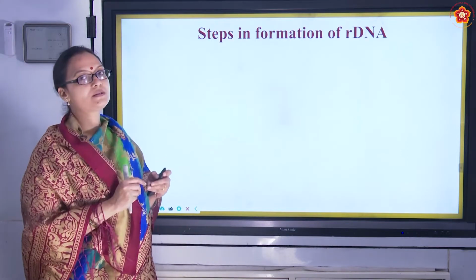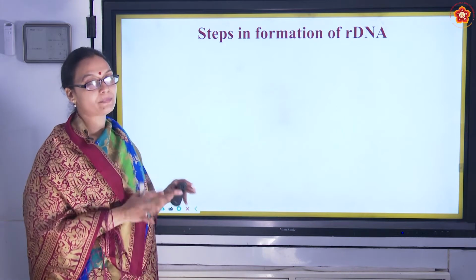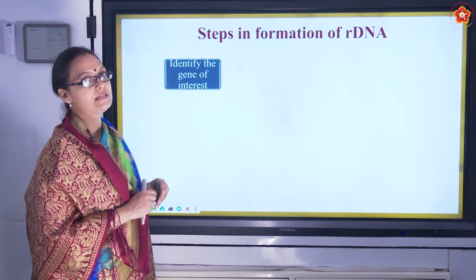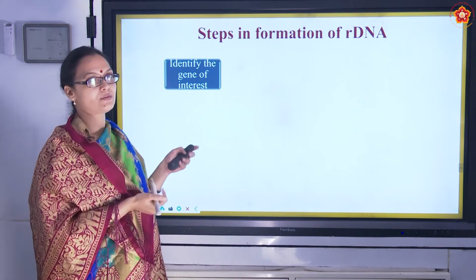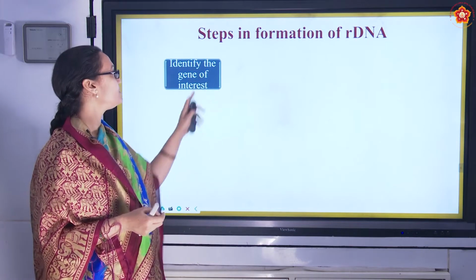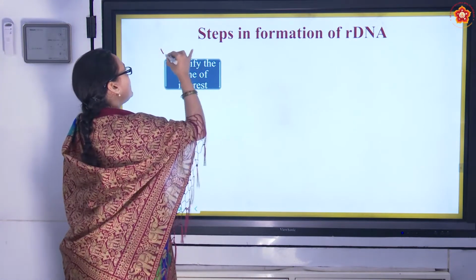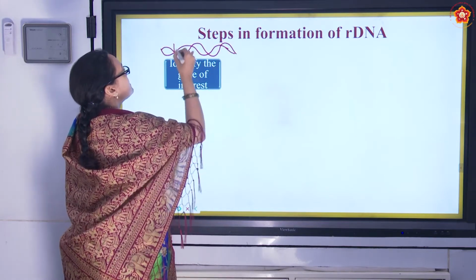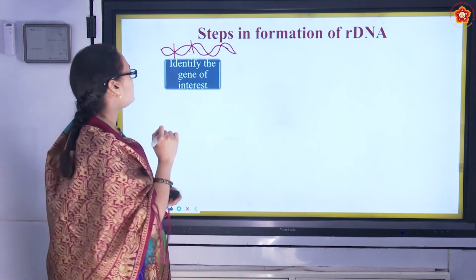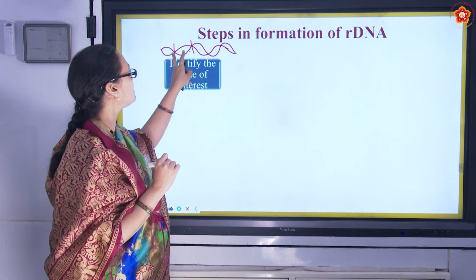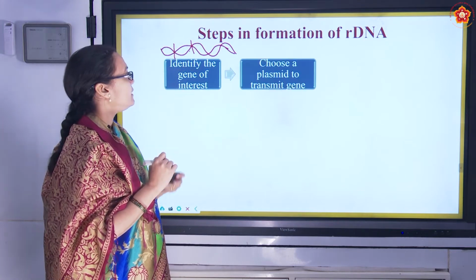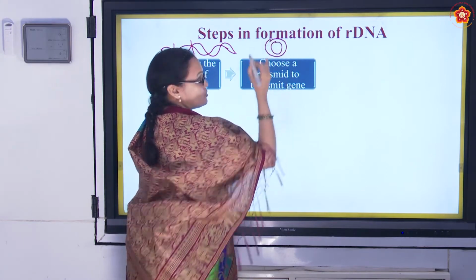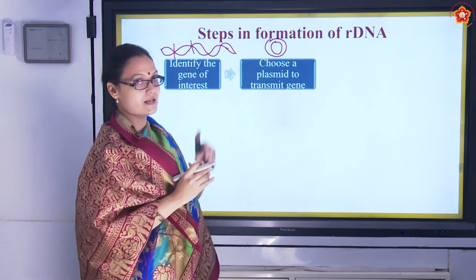Now let's talk about recombinant DNA, a very important topic in biotechnology. So what are the steps in the formation of recombinant DNA? Now we already spoke about it. It's like a revision. First, we are identifying the gene of interest. If it is a DNA strand, this is the site of interest for us, for example. So we have identified that gene. We want this gene only. And then we chose a plasmid, which is a circular extrachromosomal structure. We identified the plasmid too.